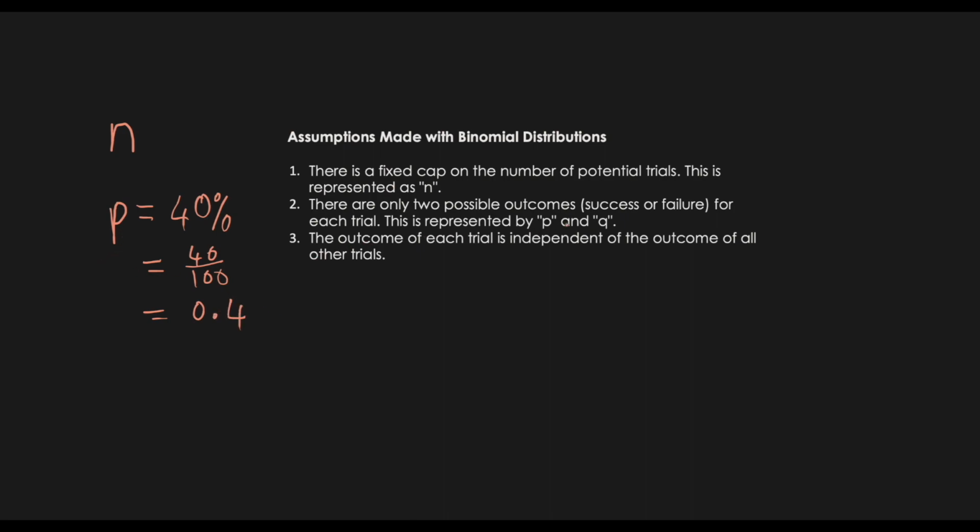We could work out the value of Q, and it says the outcome of each trial is independent of the outcome of all other trials. So the fact that one tourist donates does not impact the decision of the others. So because of all these 3 assumptions that we find in the question, we know that it is a binomial distribution. So we have a number of trials, which would be 6. We know the outcomes could either be success or failure. So in this case, it could be P, meaning that they decide to donate, or Q, meaning that they decide not to donate. And the outcome of each trial is independent of each other. So the outcome of the trial does not impact the other.